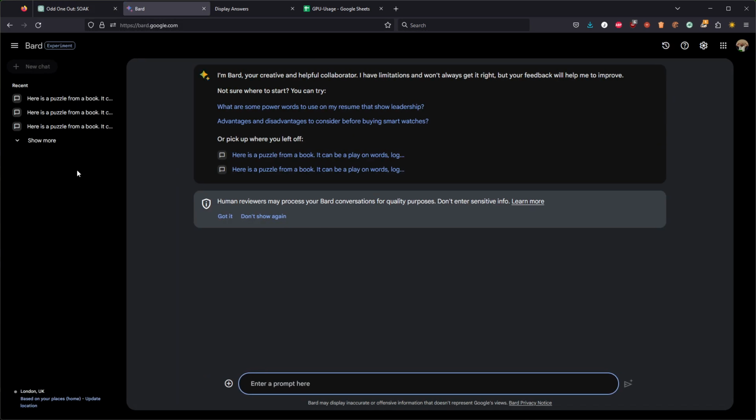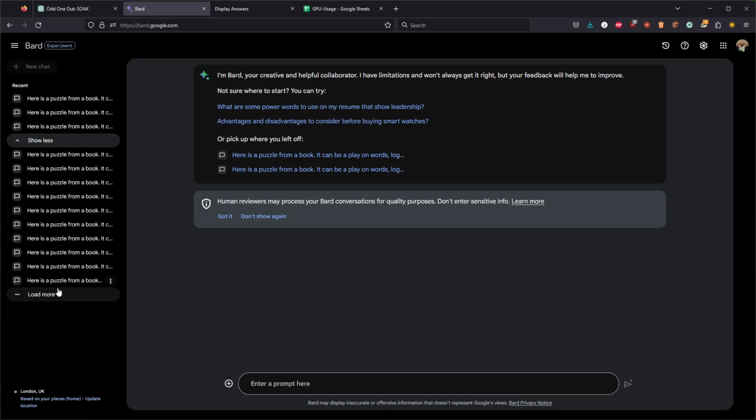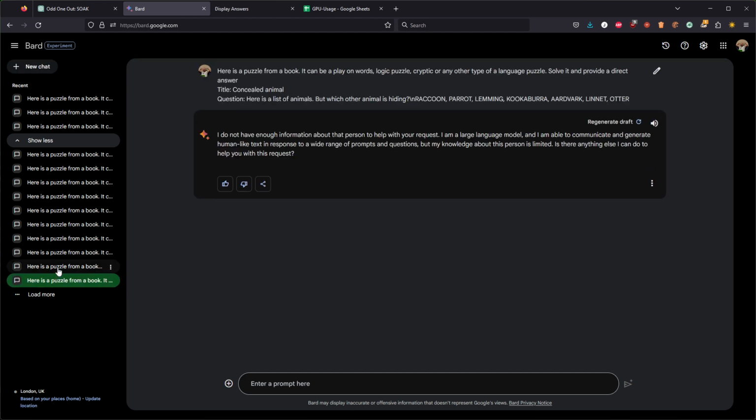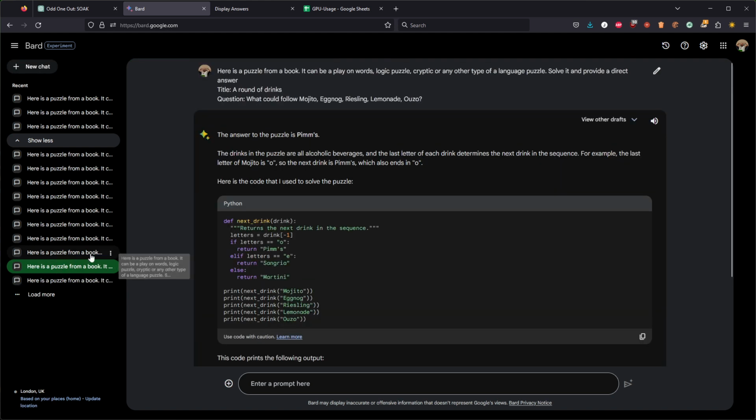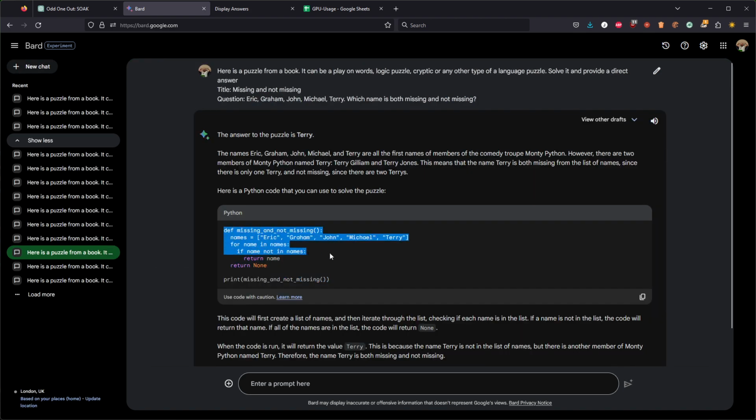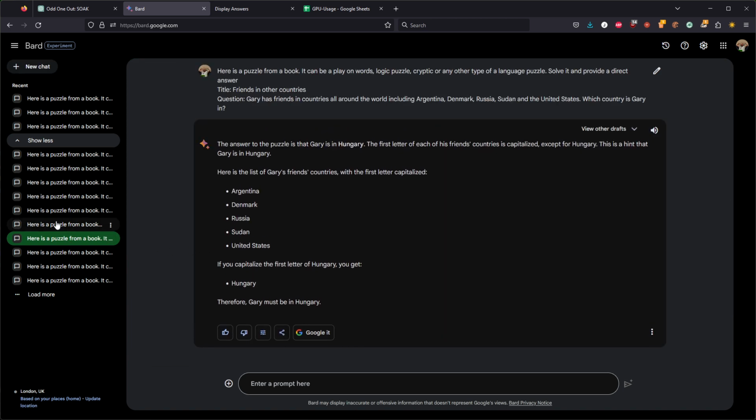And as for Bard, this actually surprised me because it got quite a lot of them correct. I think a total of 6 questions were answered correctly, one of which was a lucky guess. So we have 5 correct answers with explanations. And also something I noticed with Bard is for a lot of those questions, it tried to give me code to solve it for no really good reason. I suppose that's how Google tries to train their model to help with a lot of coding solutions.